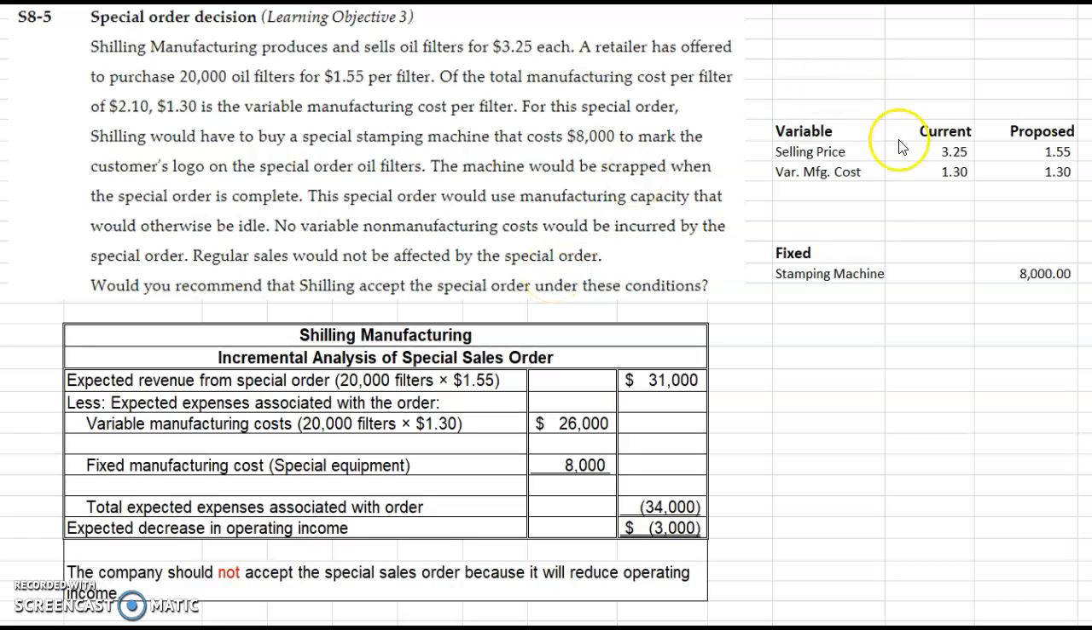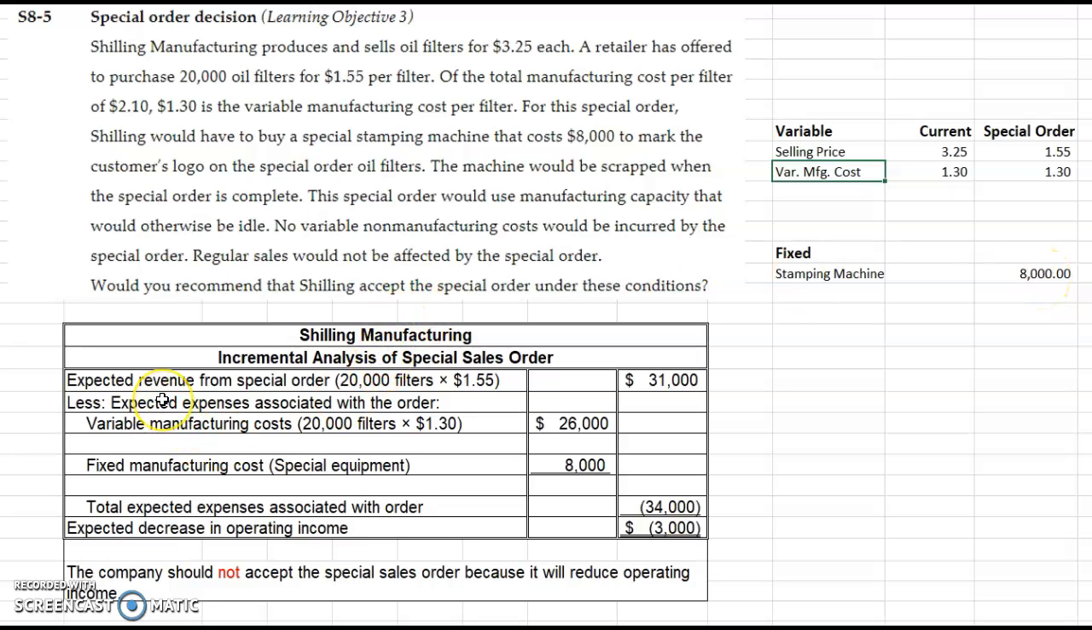So our regular, I just put these down over here. My selling price normally is $3.25. For the special order, it's $1.55. Okay, I should say special order here. And then variable manufacturing costs is $1.30, and there's no change in that. It's still $1.30, and I've got one fixed cost for $8,000 that comes in.